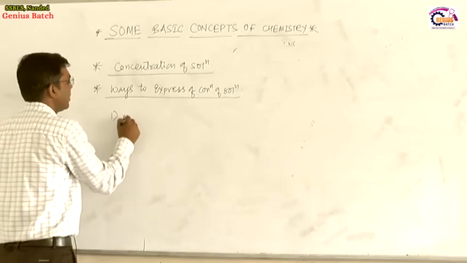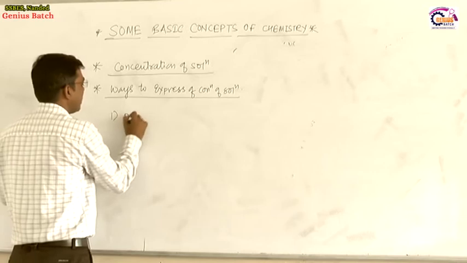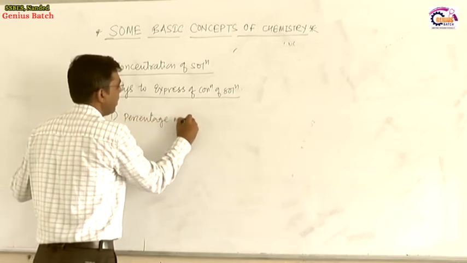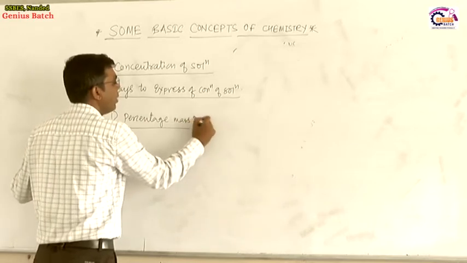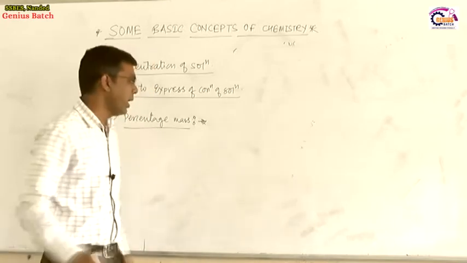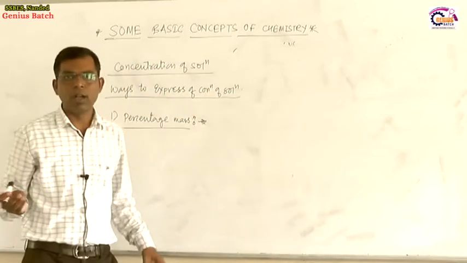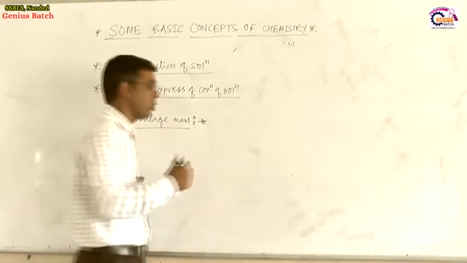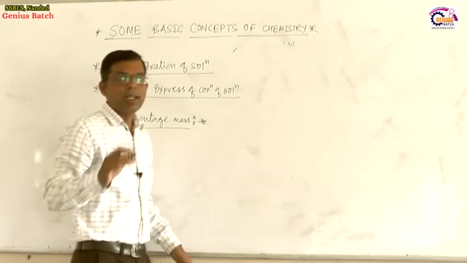First, mass percentage, or percentage by mass: how much solute is present per 100 gram, that is called the percentage. For example, what is the percentage mass of a solution? How is it expressed? Concentration is expressed in terms of percentage mass.